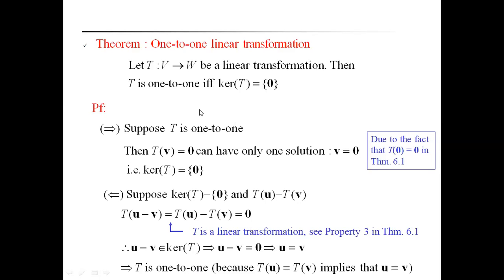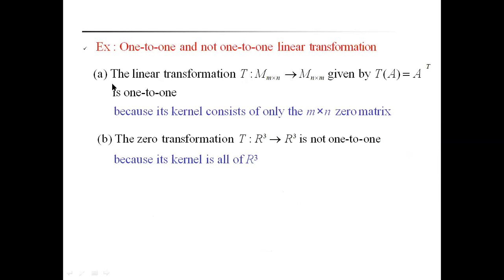This is the important one. T is a linear transformation from a vector space V to W. Then T is one-to-one if and only if kernel of T is equal to 0. One more, let us now discuss one more example of one-to-one and not one-to-one linear transformation. Take an example for a one-to-one linear transformation and one more example that is not a one-to-one linear transformation.